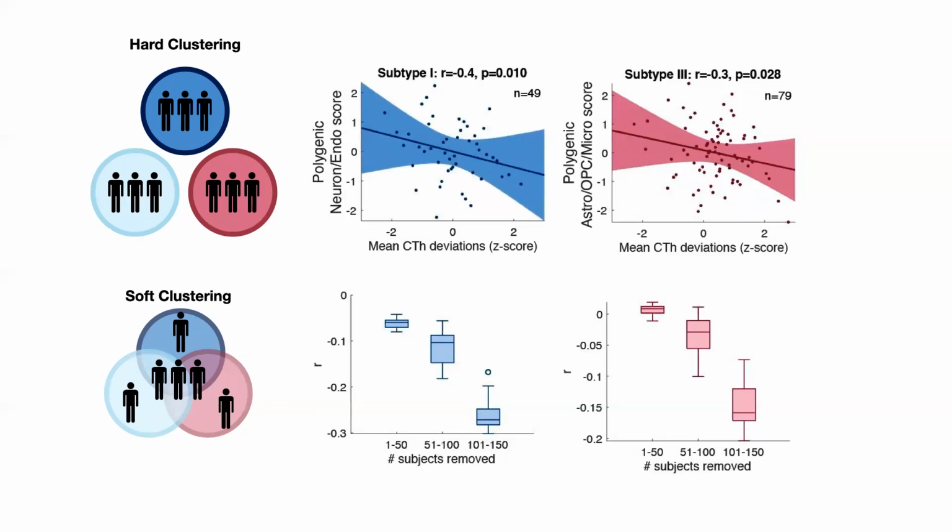For example, soft subtype 1 shows that the R value decreases as more subjects with low membership scores were excluded from this correlation analysis. And this effect was repeated in subtypes 2 and 3, suggesting that the severity of cell-linked cortical thickness deviations co-vary with a portion of genetic liability ascribed to matched cell types.